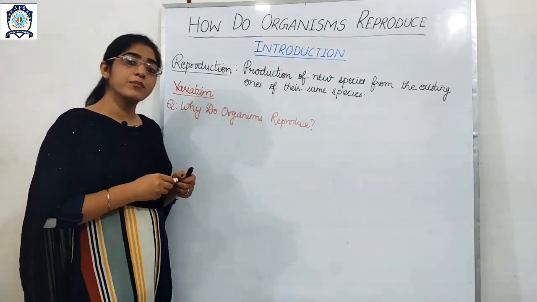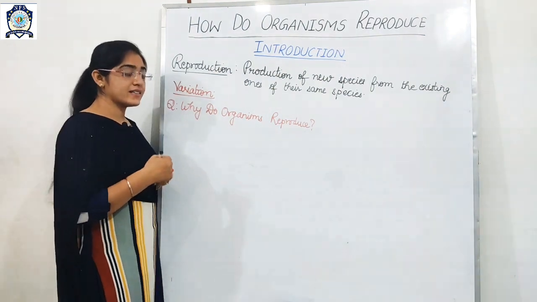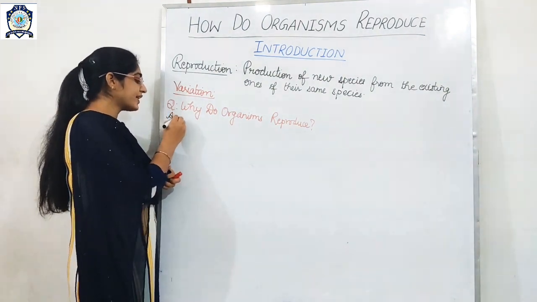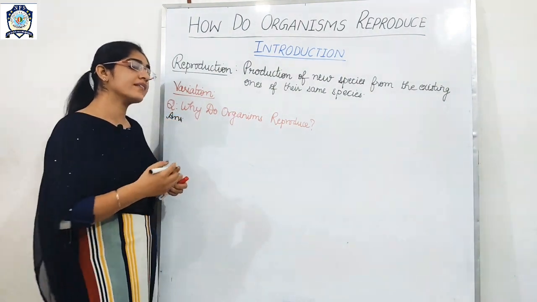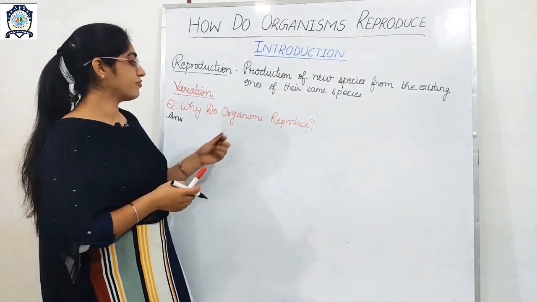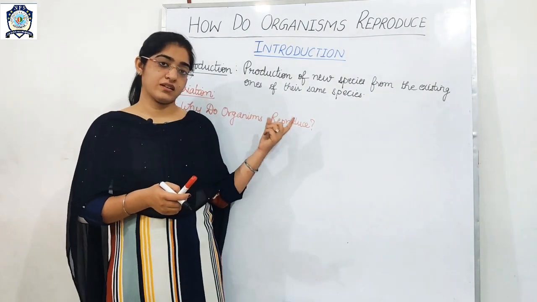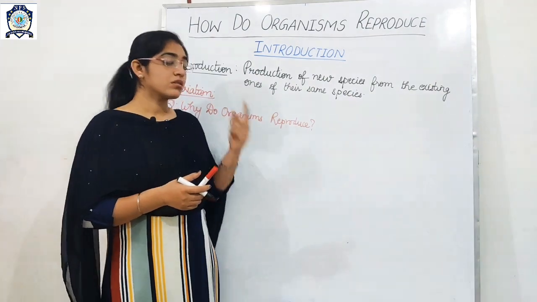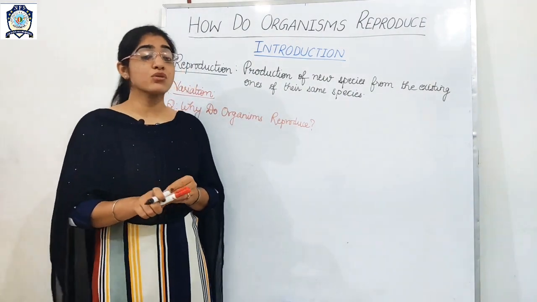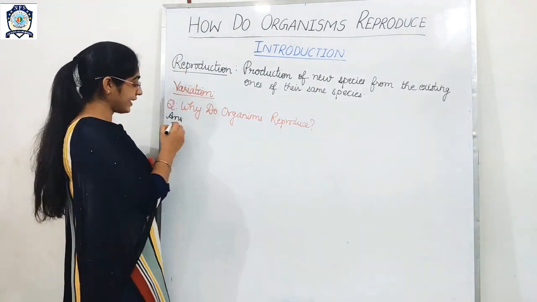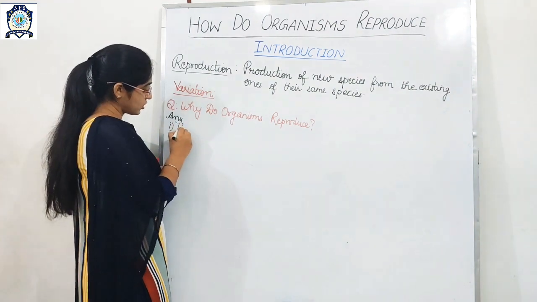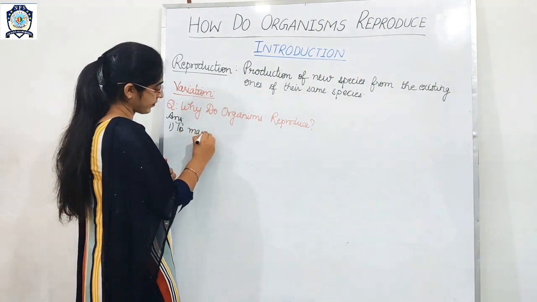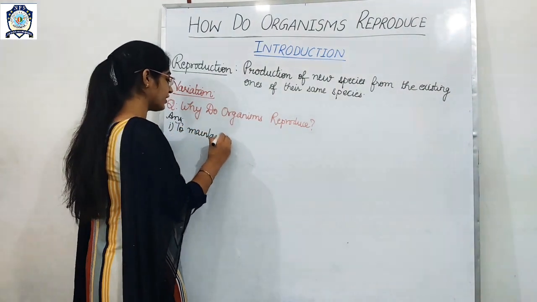There are a number of causes that illustrate why there is a need for reproducing. So why do organisms reproduce? The first one is to maintain continuity of the life.